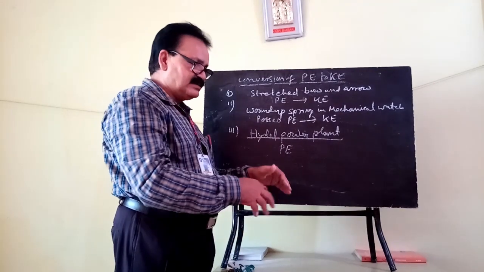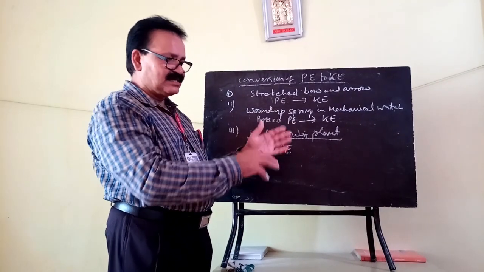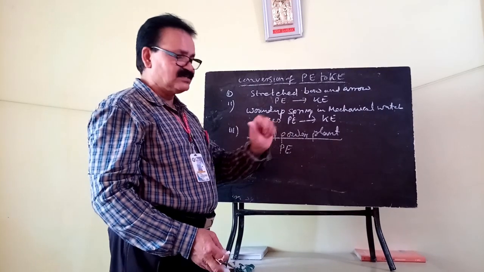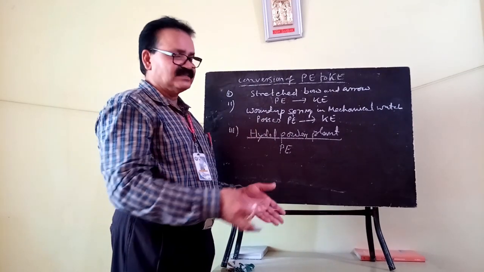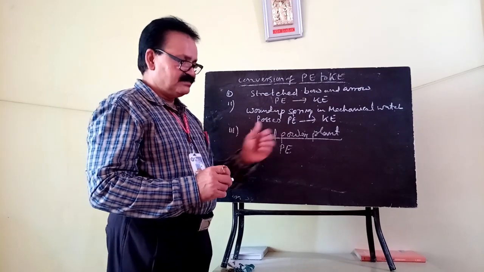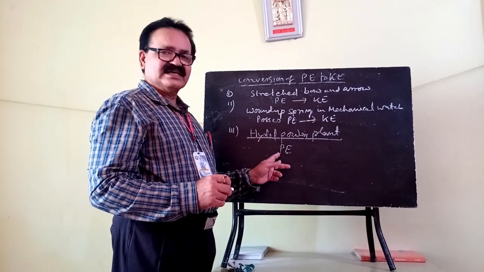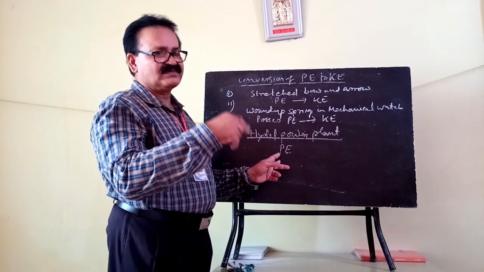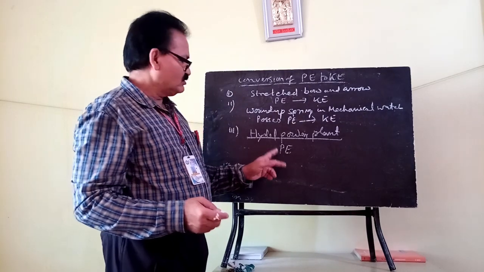That kinetic energy becomes rotational kinetic energy of the turbine, which in turn rotates the dynamo of the electric AC generator, and it is converted into electrical energy. Clear?